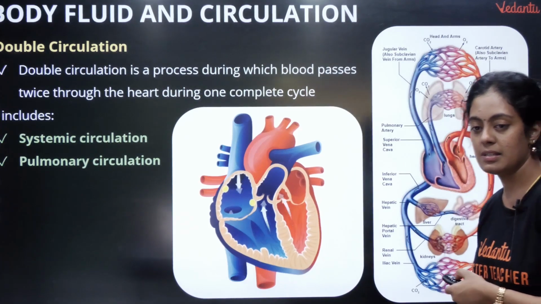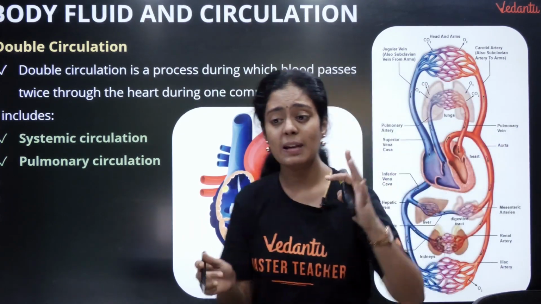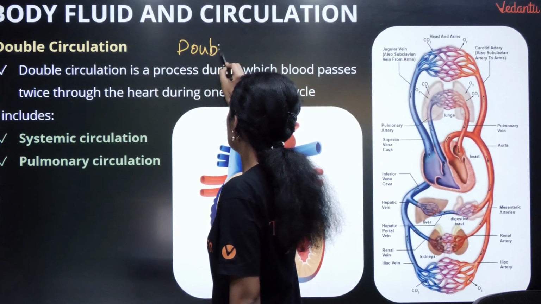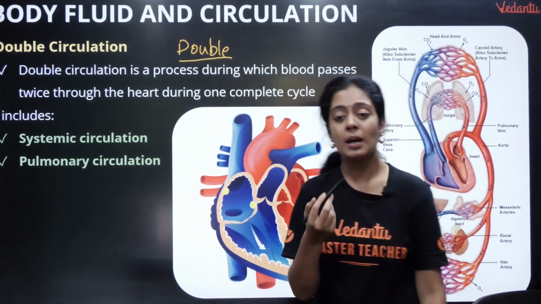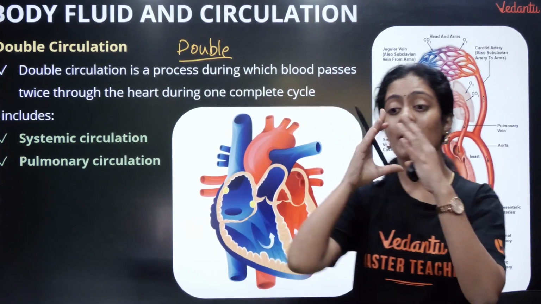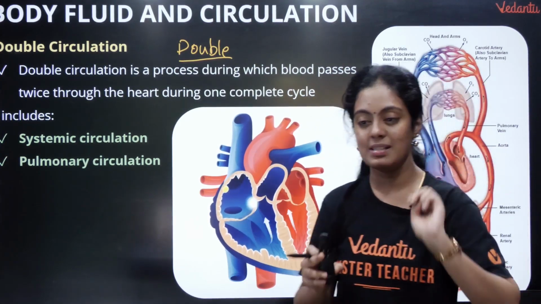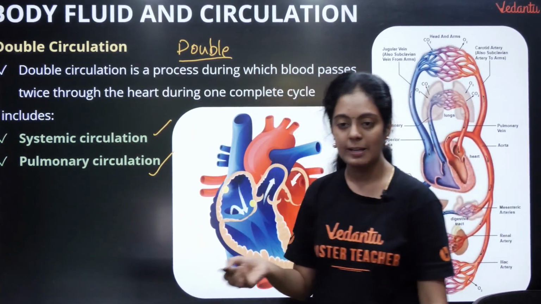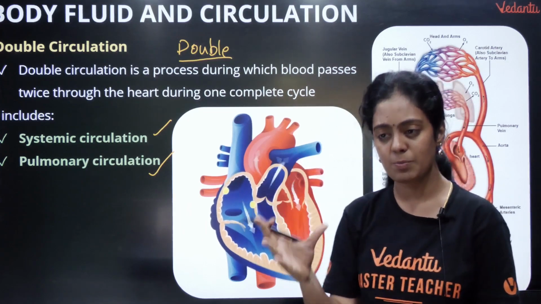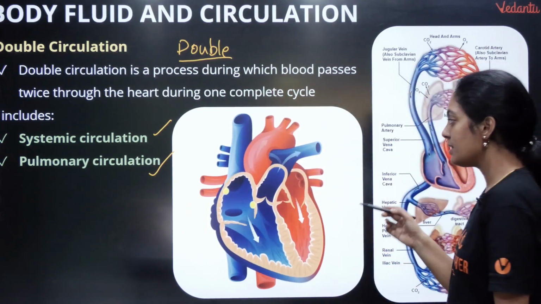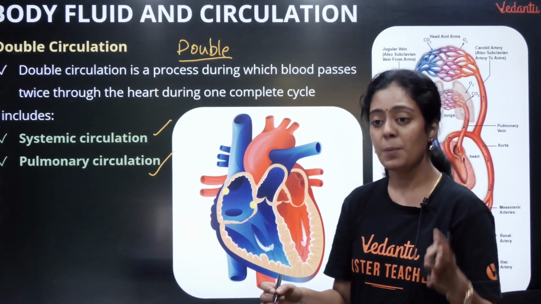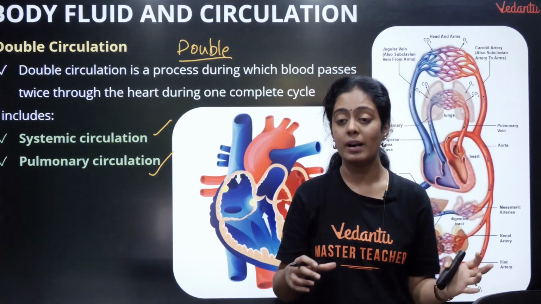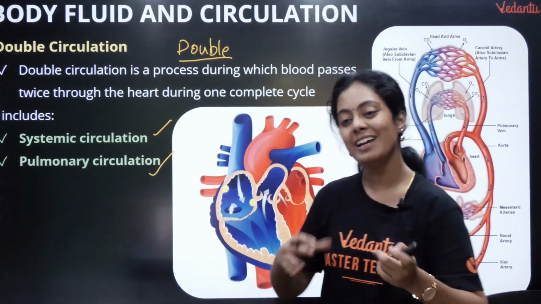Okay, yes. இப்போ நம்ம double circulation, again important 5 mark question. So you know human circulation is called double circulation. Yes ma'am, நம்ம double circulation னு சொல்றோம்னா because my blood enters the heart twice. ரெண்டு வாட்டி enter ஆகும். ஒன்னு வந்து systemic, இன்னொன்னு வந்து pulmonary. So what is systemic, what is pulmonary? Systemic circulation is nothing but the circulation between my heart and my body parts. Pulmonary circulation is nothing but the circulation between my heart and lungs.